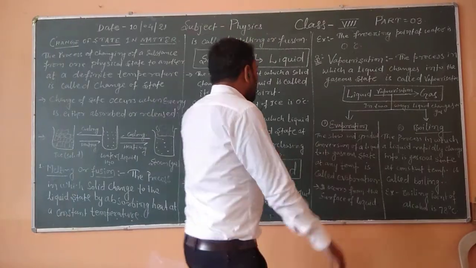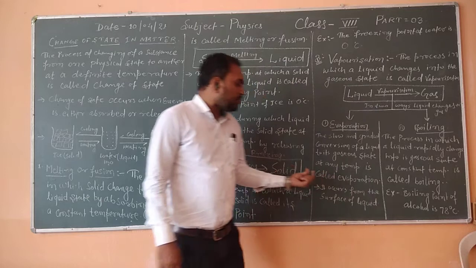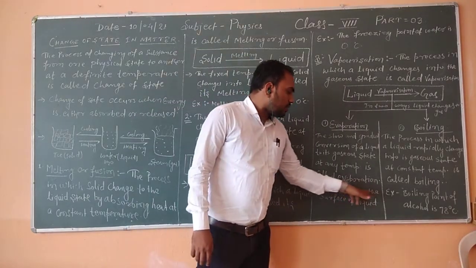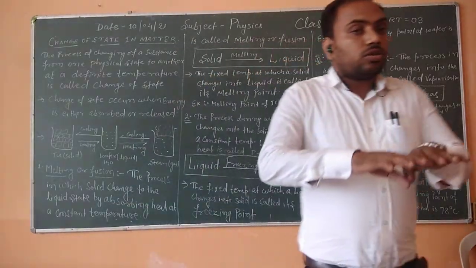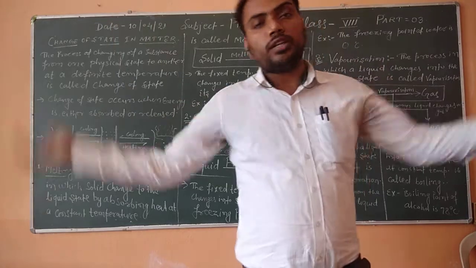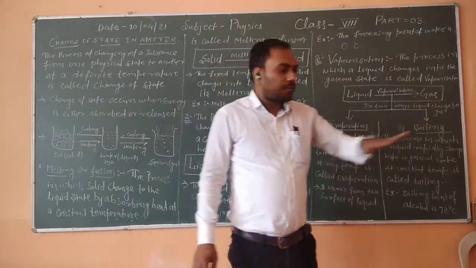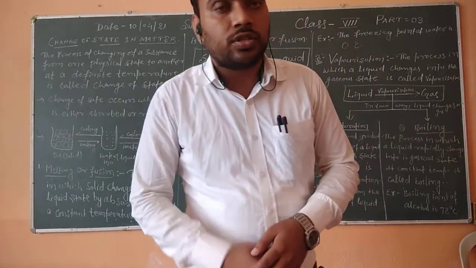The process of evaporation is a surface phenomenon. It occurs from the surface of a liquid, meaning the whole liquid will not convert into gas. The upper surface layer of the liquid will evaporate out and become gas.